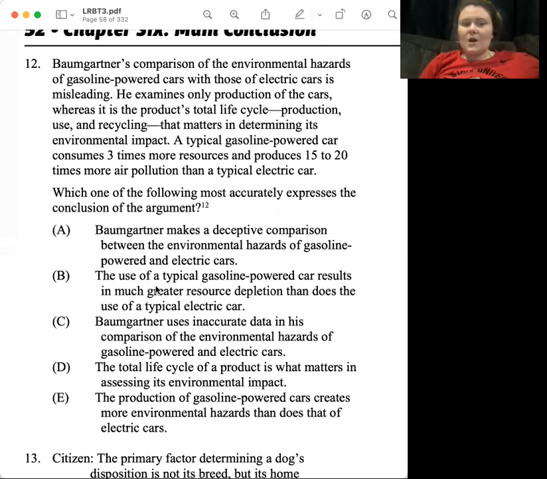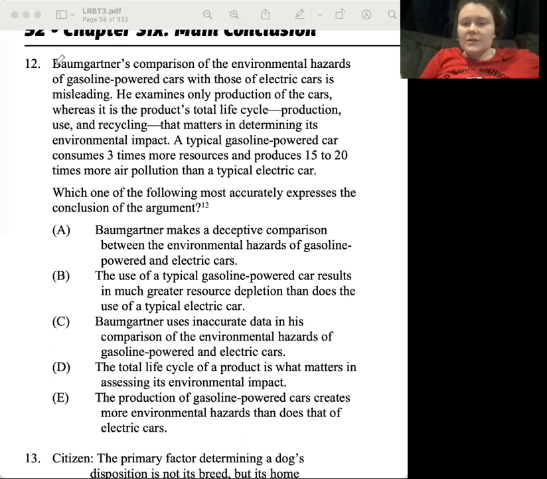Ooh, so this must be why his comparison is misleading. A typical gasoline powered car consumes 3 times more resources and produces 15 to 20 times more air pollution than a typical electric car does. All right, so our conclusion is going to be this first sentence.